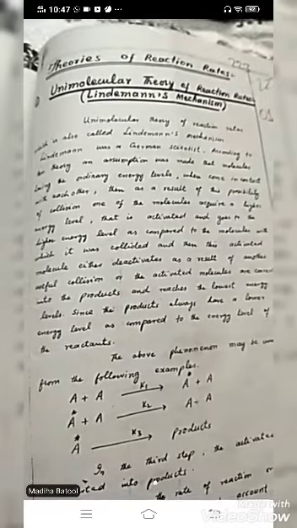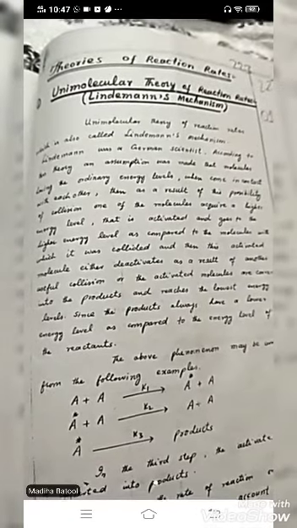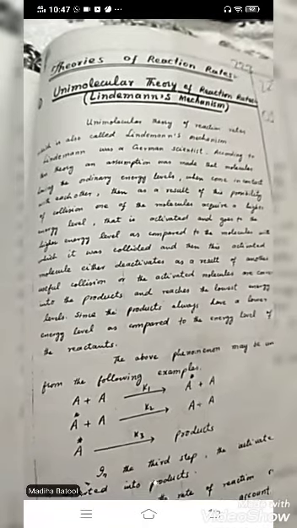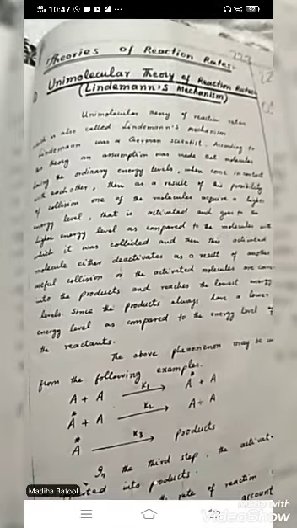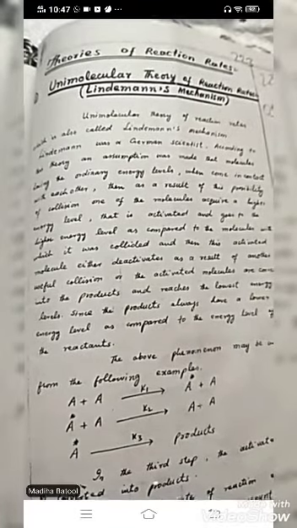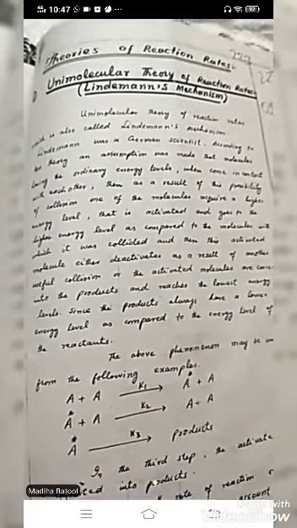First, it collides with another molecule and then deactivates, in which its energy will be reduced, much less as compared to the first one, and the second molecule will attain the energy of the first one, and this process can continue until the energy remains constant.